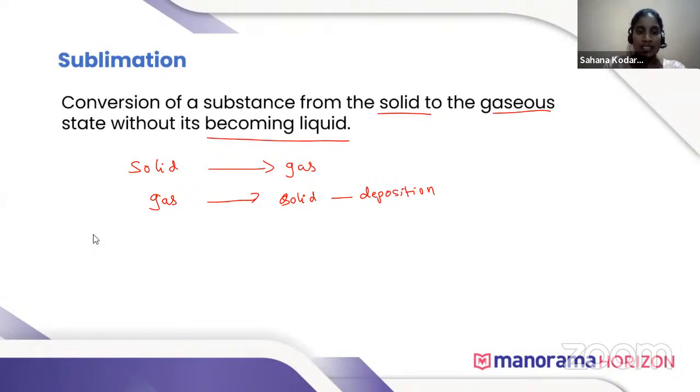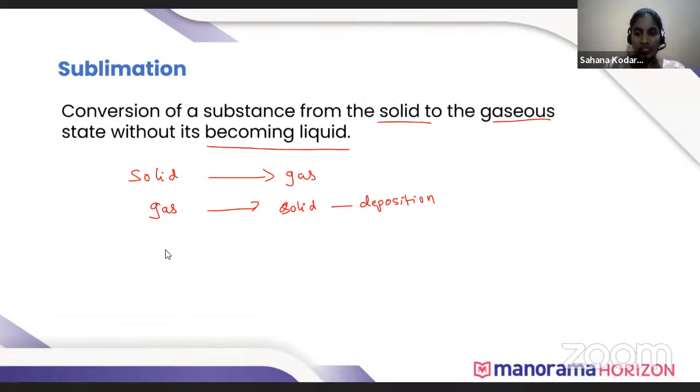Next, some examples of sublimation. Conversion of solid carbon dioxide into gaseous carbon dioxide is sublimation. Camphor getting converted into its gaseous state is also a sublimation process. So conversion of solid to gaseous state is a sublimation process.